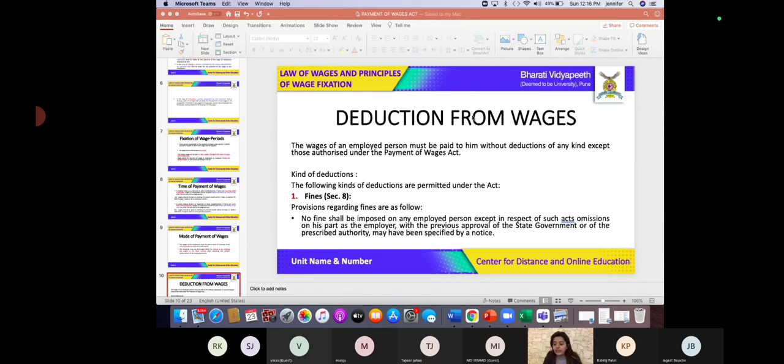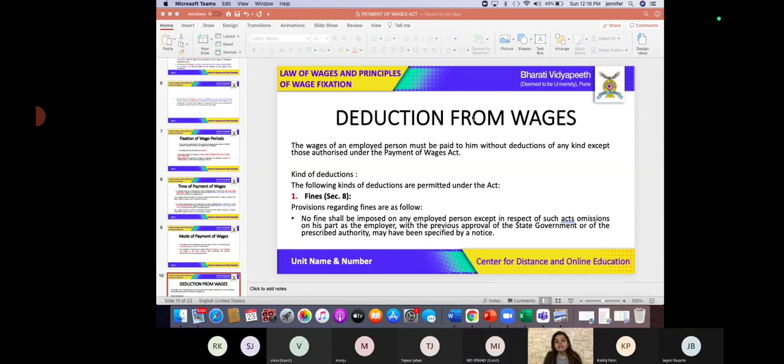Stoppage of increment of an employee is definitely not going to be considered as deduction. Then demotion of an employee is also not going to be considered as deduction.